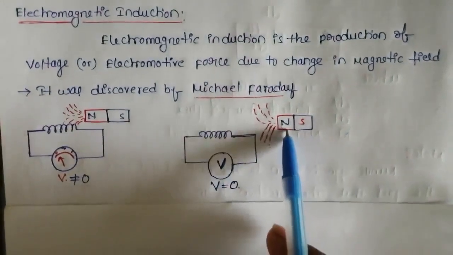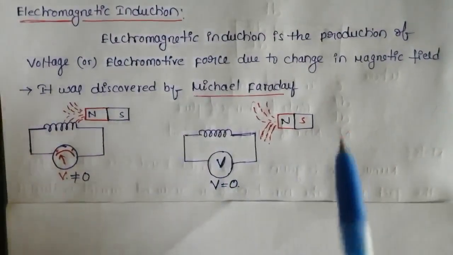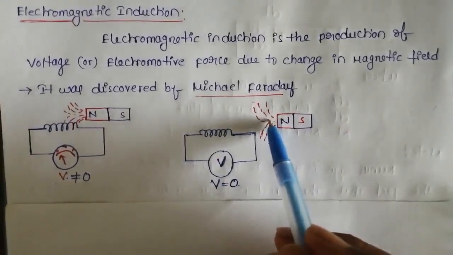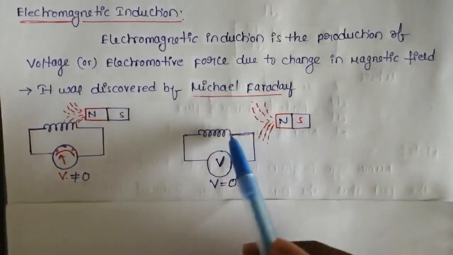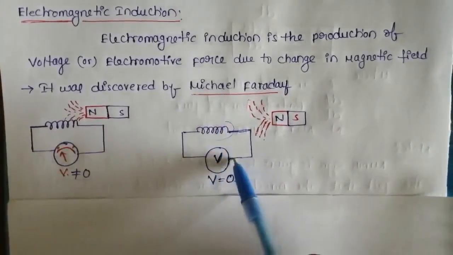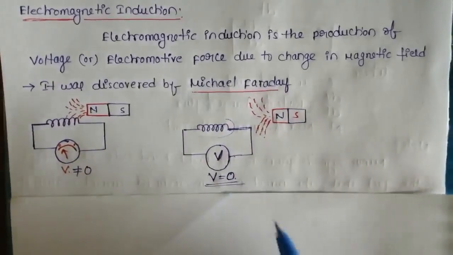If we move this permanent magnet far away from the coil, look at this diagram. This permanent magnet is far away from the electromagnetic coil. Then the magnetic flux produced by the permanent magnet does not link with the coil. Then there is no EMF generated in the coil, and the voltmeter indicates zero reading.